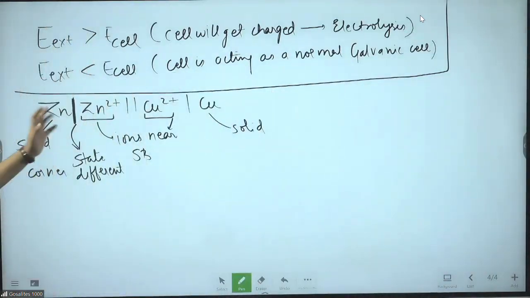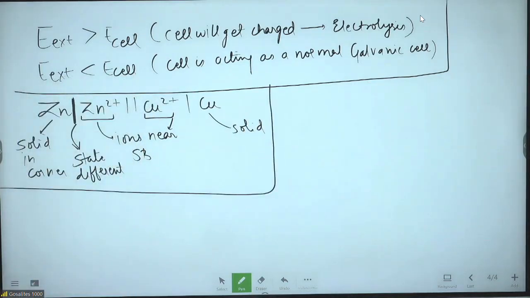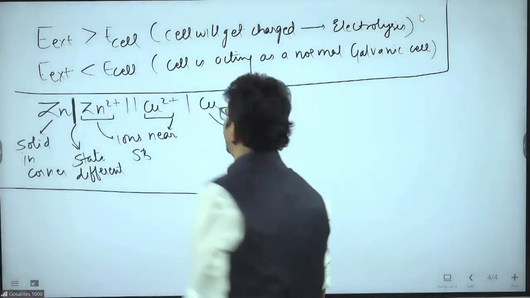This is the cell notation rule. More than this time, cell notation does not deserve in the revision time. So if you have a problem, revise the notes properly, clarify the doubts on the cell notation.